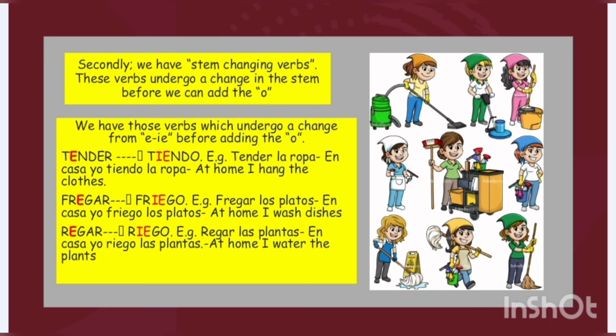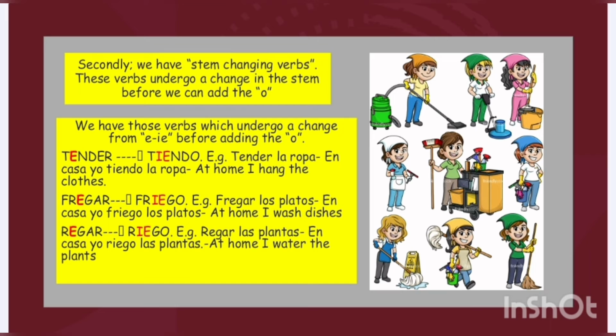Secondly, we have our stem changing verbs. Now these verbs undergo a change in the stem before we can actually put on the O on the end, right? So we have those verbs which change from an E to an IE. That's tender, fregar, as well as regar. So notice tender, as in tender la ropa, to hang the clothes, we change from an E to an IE. So we get tiendo. So we would say, en casa yo tiendo la ropa.